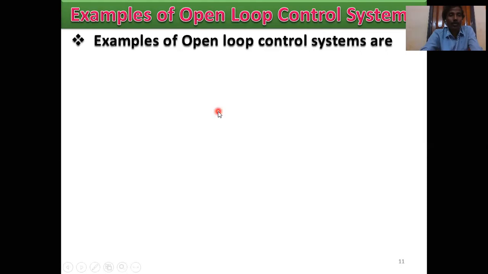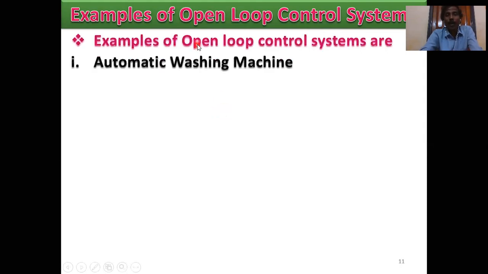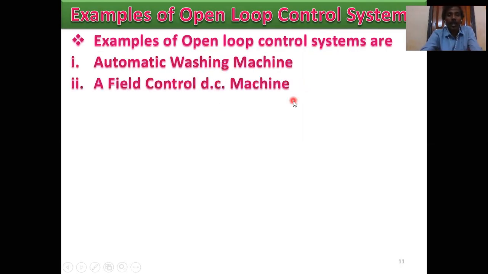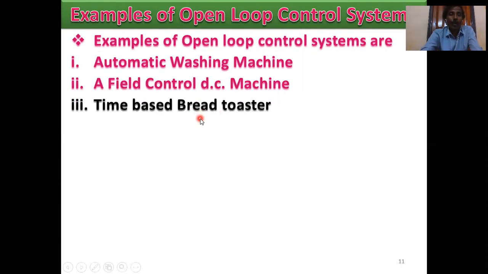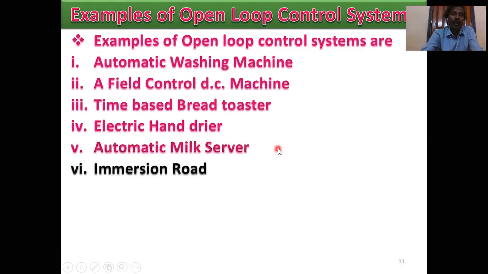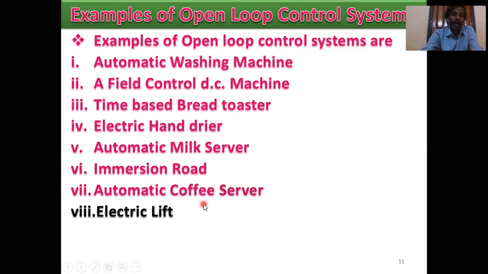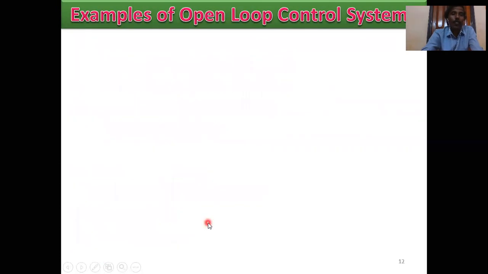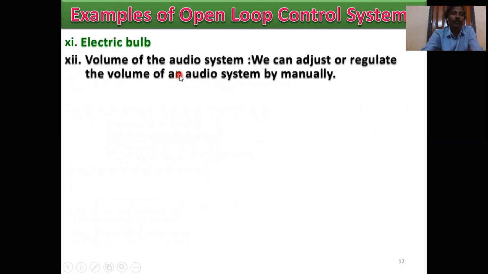So, examples of open loop control systems. Next point, examples of the open loop control systems. The examples of the open loop control systems are automatic washing machine, field control DC machine, time-based bread toaster, electric hand dryer, automatic milk server, immersion rod, automatic coffee server, electric lift, traffic signals, spark light, and also electric bulb.